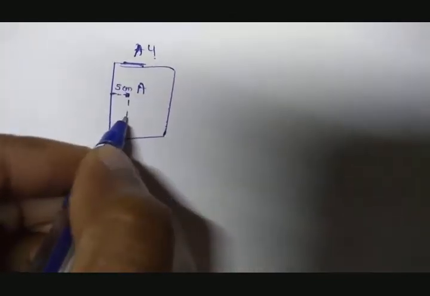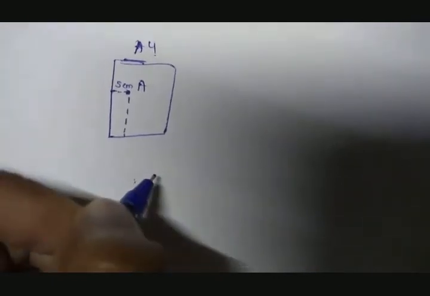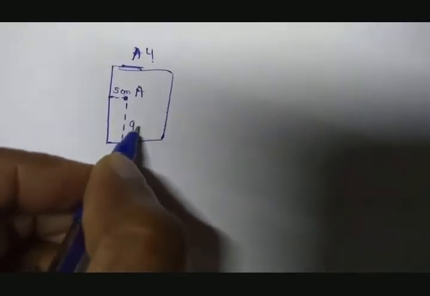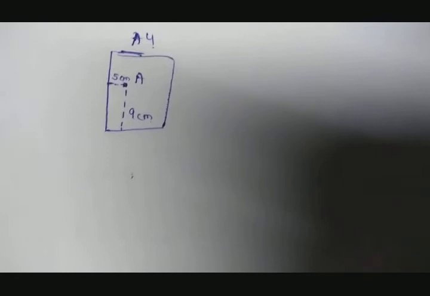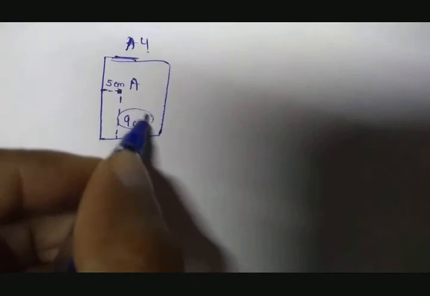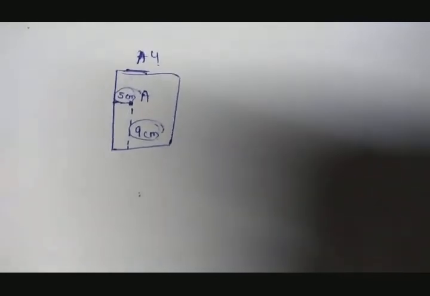No, it is not. So after that you will calculate what is the distance from the bottom of the paper. So suppose it is 9 centimeters. So now you will say that, sir, it is 9 centimeters from below and 5 centimeters from the left. So you used two particular identities here, right? That is 5 centimeters from the left and 9 centimeters from below.